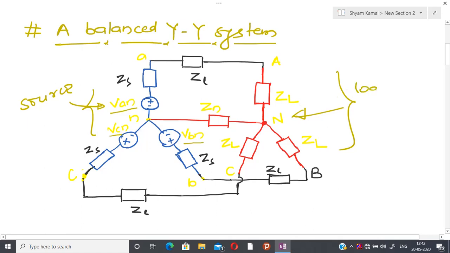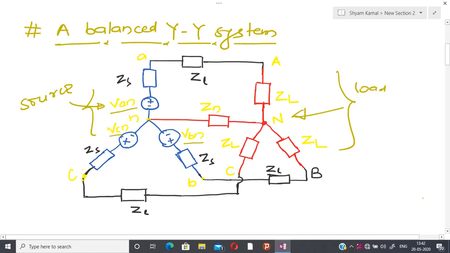This is the structure of the load, and after that this is basically a four wire connection. One wire from A to A, and here you can see I have written ZS. ZS is basically the source impedance.